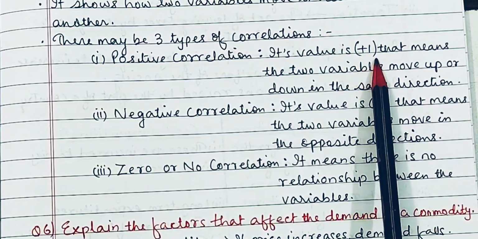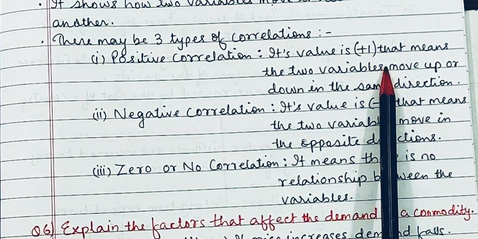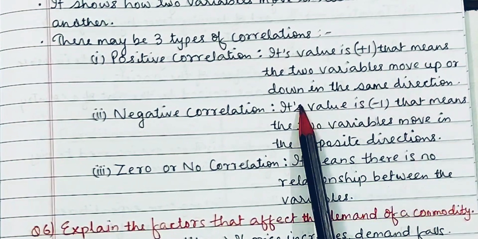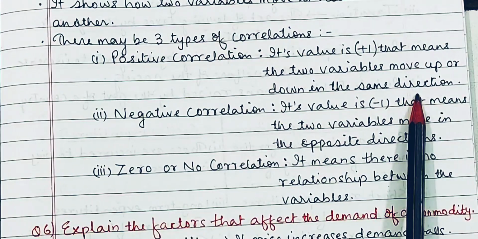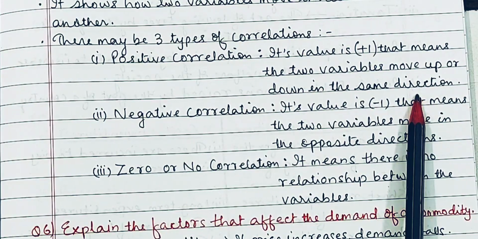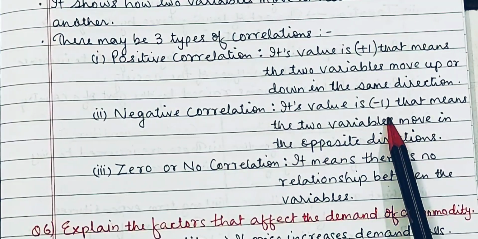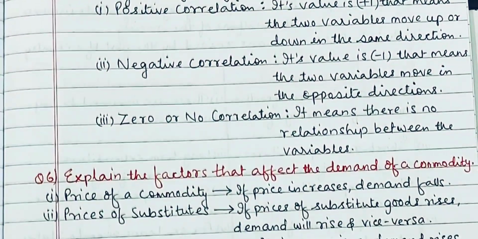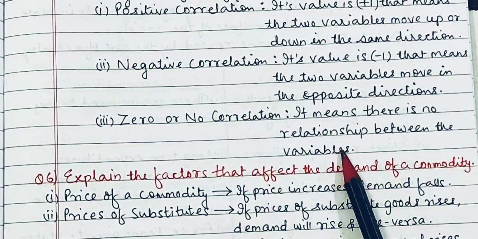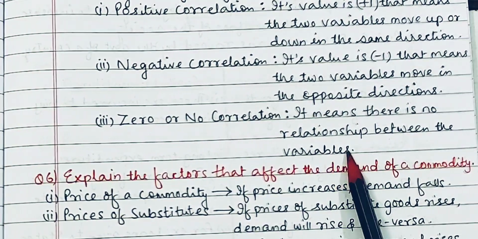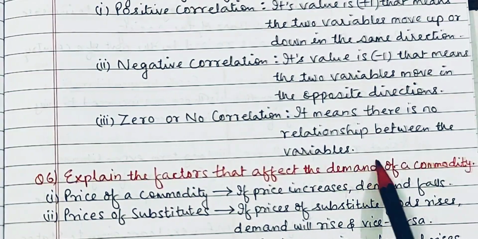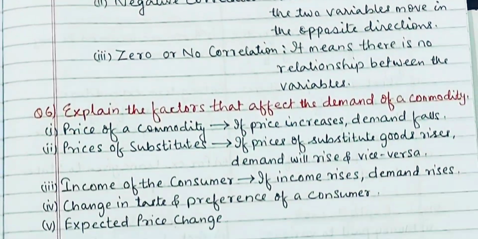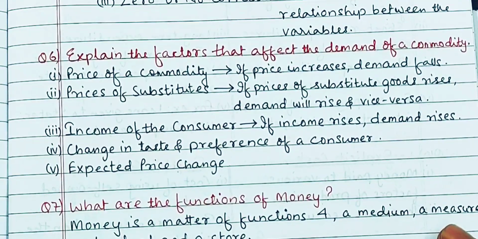Now, what is positive correlation? Its value is +1, and that means two variables move up or down in the same direction simultaneously. Is that clear? And negative, its value is -1. That means the two variables move in the opposite direction. And in zero correlation, there is no relationship between the given two variables at all. Right. So let's move on to the next question.